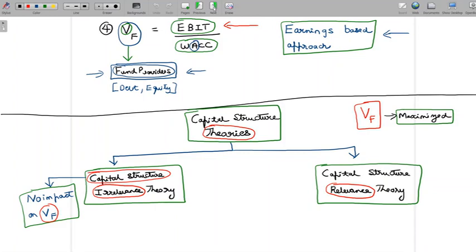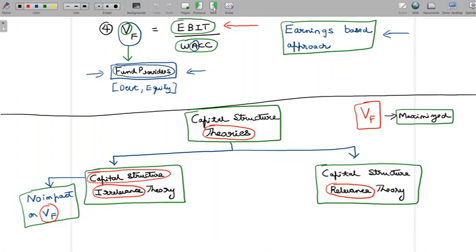So that's something about theories as such, not just capital structure theories, but theories at large. Now, what we are going to do right now is we're going to be shuttling between capital structure irrelevance theories and capital structure relevance theories. We are first going to look at a certain theory which is classified as an irrelevance theory. And after that, we will look at a relevance theory. And then at some point later, we are again going to come back to an irrelevance theory.